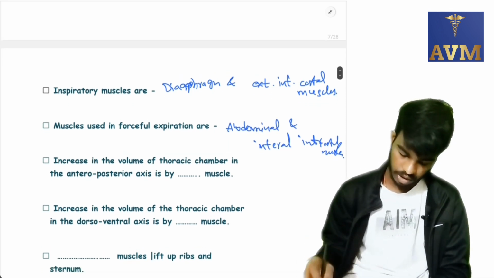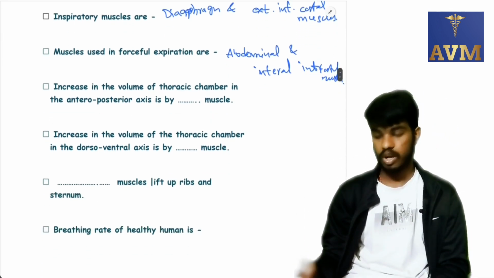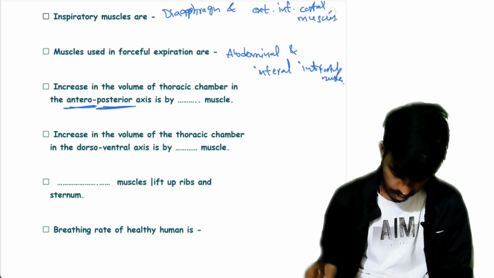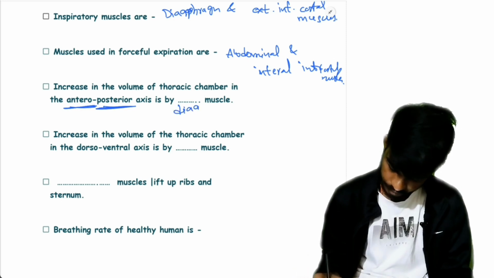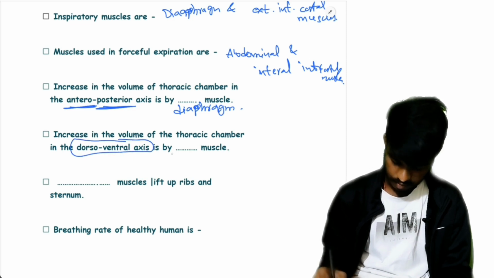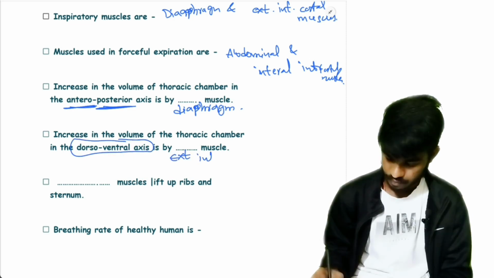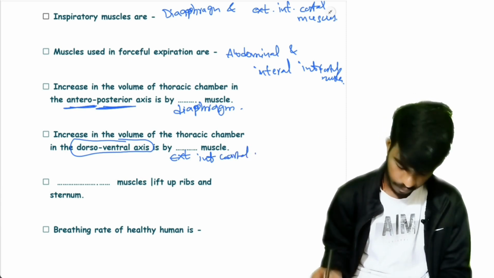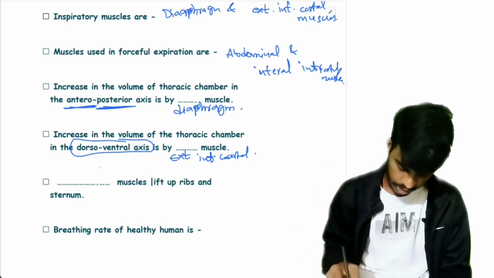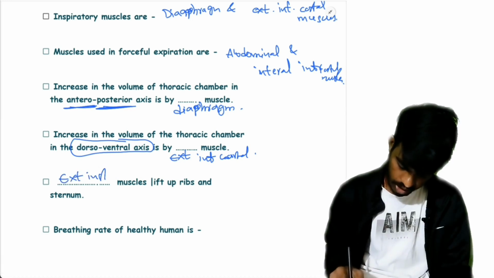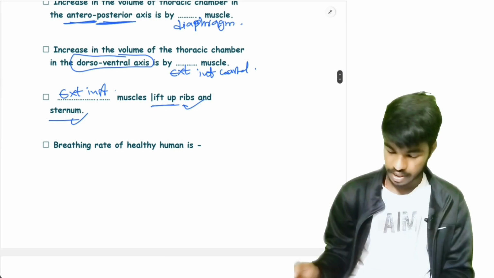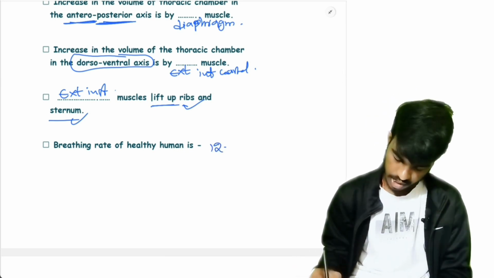The volume of the thoracic chamber is increased in the anterior-posterior axis by the diaphragm, and in the dorsoventral axis by external intercostal muscles. External intercostal muscles lift up ribs and sternum. Breathing rate of a healthy human is 12 to 16 times per minute.